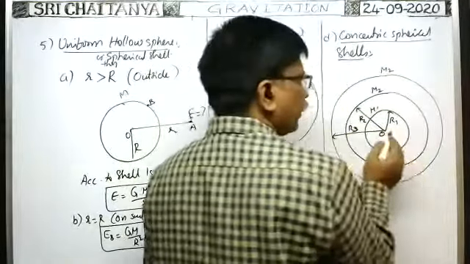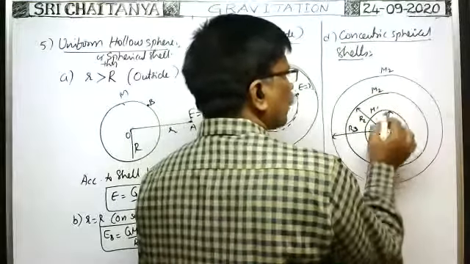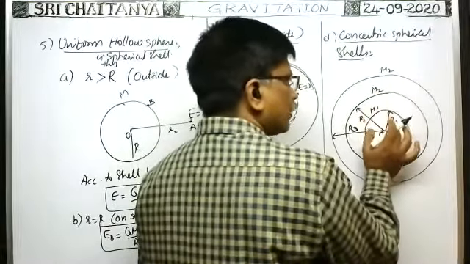Then it is the center O, because the centers of all the spherical shells coincide. That's why these are called concentric spherical shells.